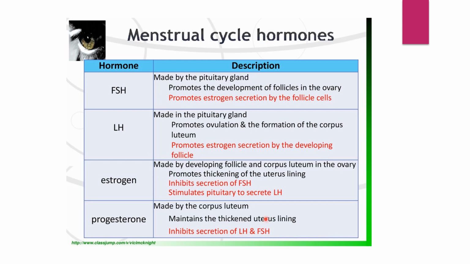So now, after ovulation, the uterus gets thickened. That means it is ready to house the zygote, if the fertilization takes place. If fertilization does not take place, the same thickened endometrial lining will start degrading or degenerating.